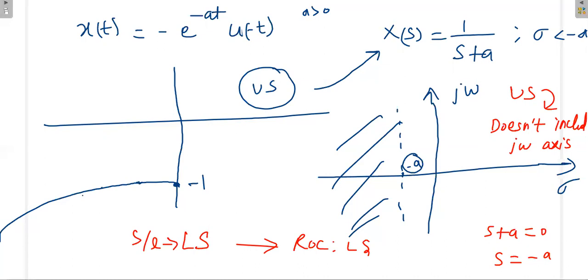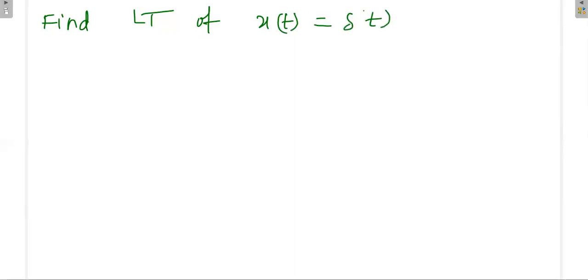Next, we'll see another example. Find the Laplace transform of x of t is equal to del t. For the impulse signal, what is the Laplace transform? And also the ROC we have to calculate. Whatever may be the problem, we always have to find out the ROC. If the problem is related to the Laplace transform, definitely we have to find the ROC.